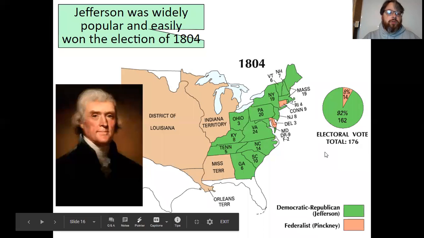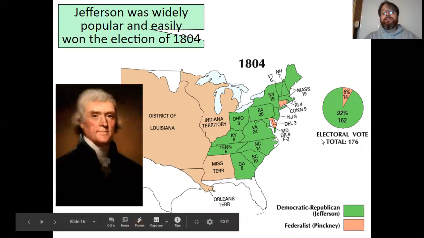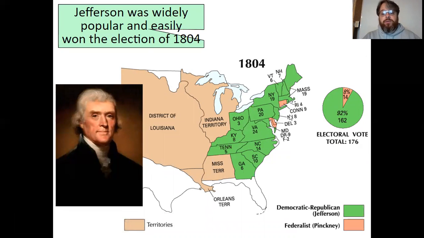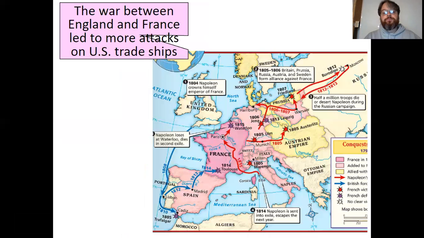Jefferson was widely popular and easily won the election of 1804. This number here, 92%, that's crazy. It's inconceivable nowadays. But he won handily. But his second term was plagued by foreign policy problems. The war between England and France led to more attacks on U.S. trade ships. So the United States trade ships were taking materials to sell over in France and England.